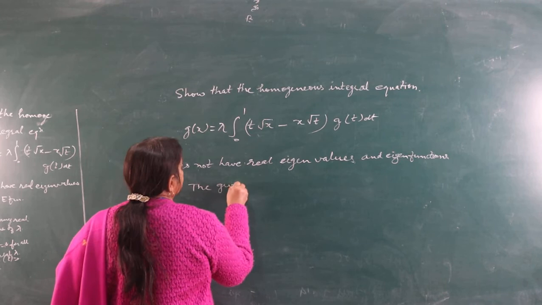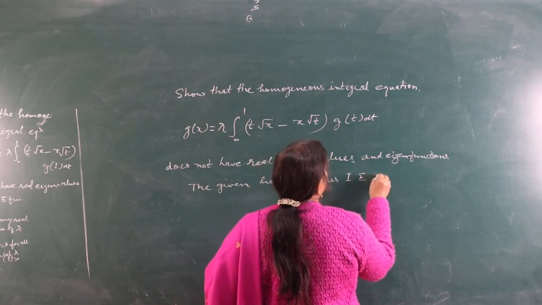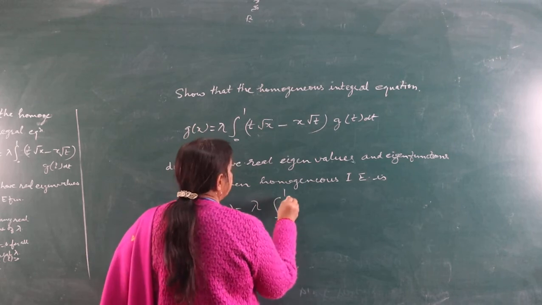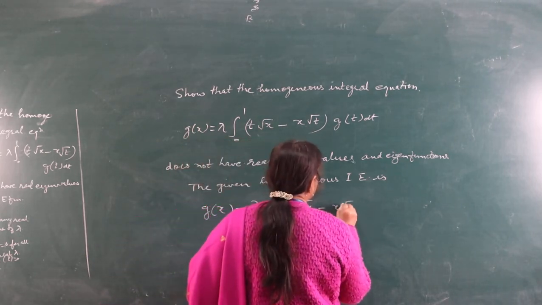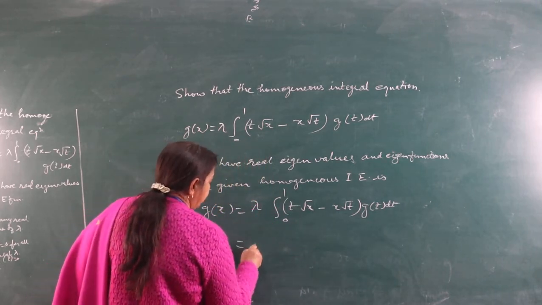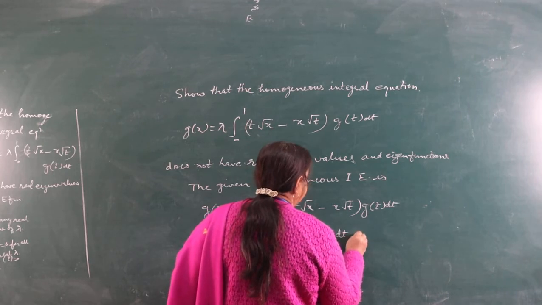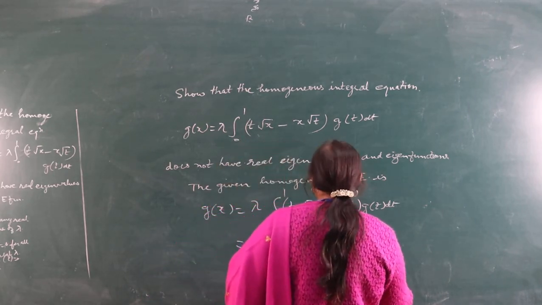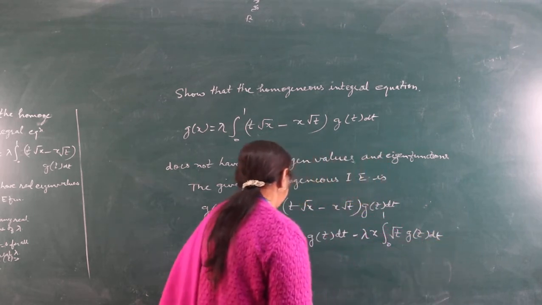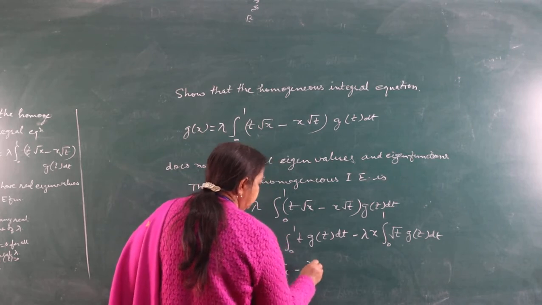The given homogeneous integral equation is g(x) = λ ∫ from 0 to 1 of (t√x − x√t) g(t) dt. This is equal to λ√x ∫ from 0 to 1 of t g(t) dt minus λx ∫ from 0 to 1 of √t g(t) dt. This is equal to λ c1 √x − λ x c2,